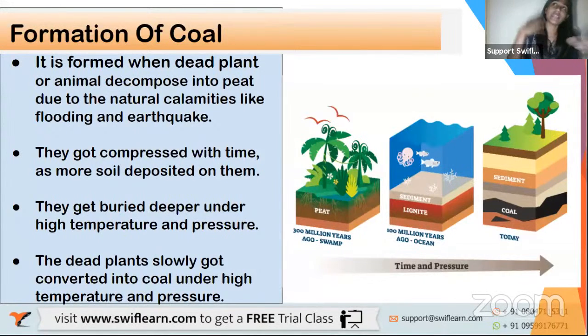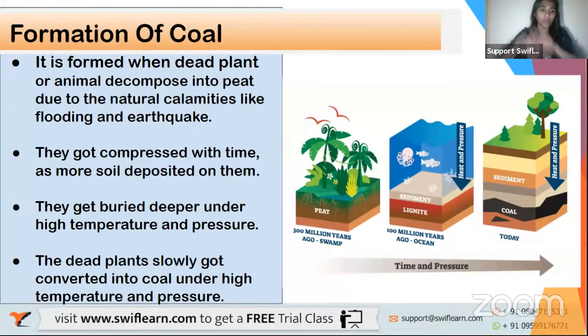As time passed, they got more and more compressed into the layers of earth, and more soil was deposited on top of them, so they were compressed a lot more. As a result, they were buried deeper and deeper into the earth's layers.